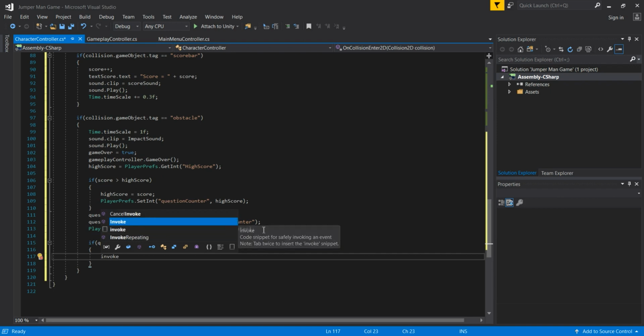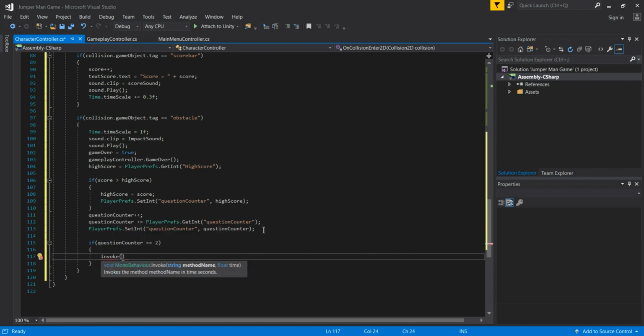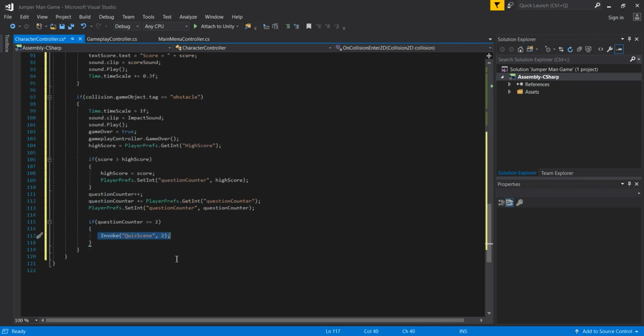We simply pass Invoke, and then we call our quiz scene caller, so we are transferring ourselves to the quiz scene. We pass by hard coding the QuizScene method, then a comma, and 2 as the second parameter, so we call this quiz scene function after 2 seconds if this is true.